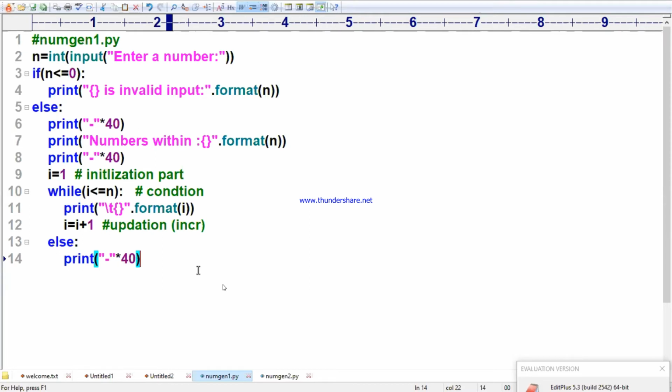And print 1 comma 2 comma so on n. And also print minus 1 comma minus 2 comma minus 3 comma so on minus n.